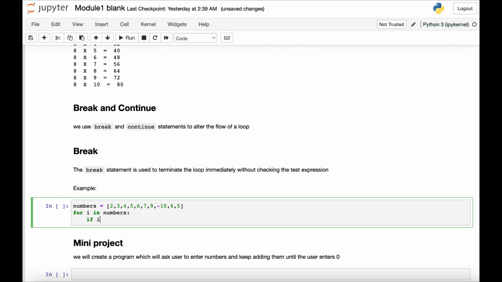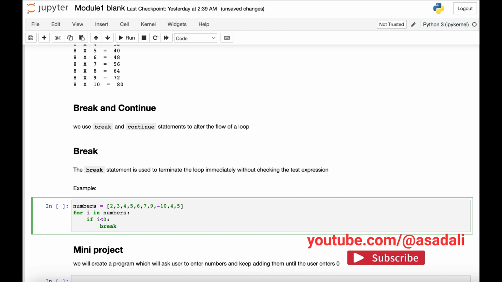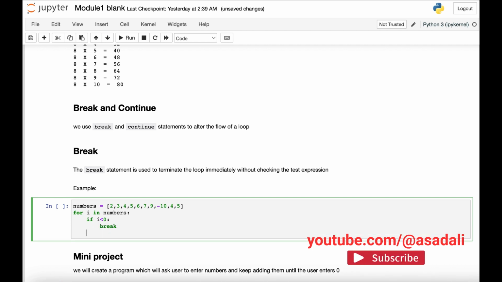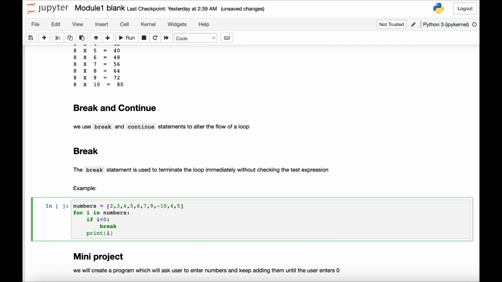If i is less than 0, break. Break and continue can be used in a for loop as well, for both of them. So if i is less than 0, break. That means as soon as the value of i is negative, you have to stop the loop.